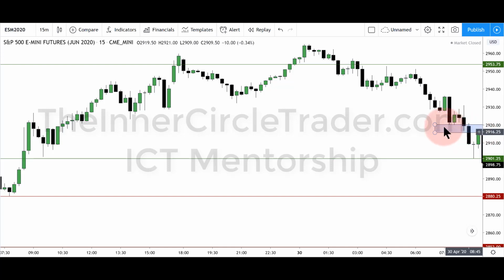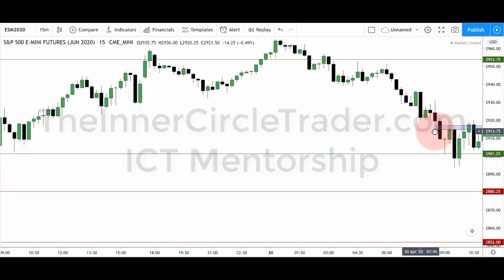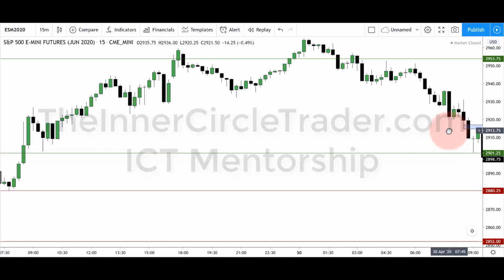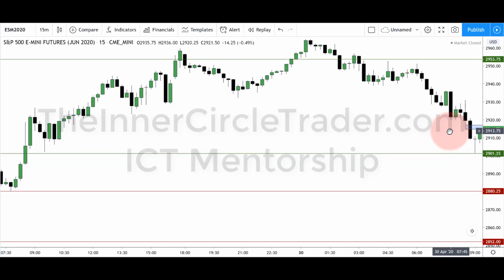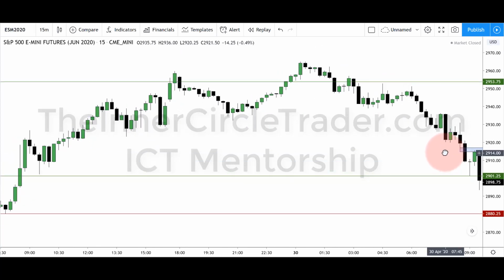That means we have this. Watch. Here, got to grab that little thing without the plus sign, and here. All right, so this is our adjusted area of imbalance on an hourly down to a 15 right there.